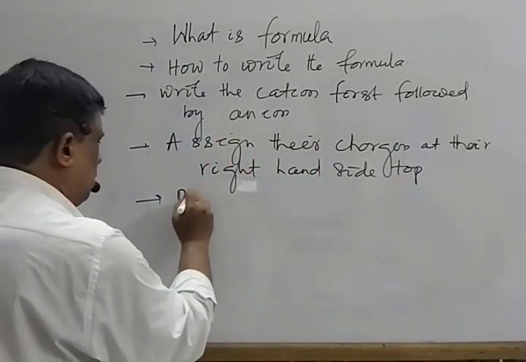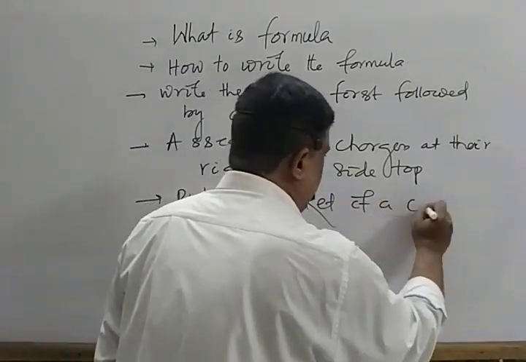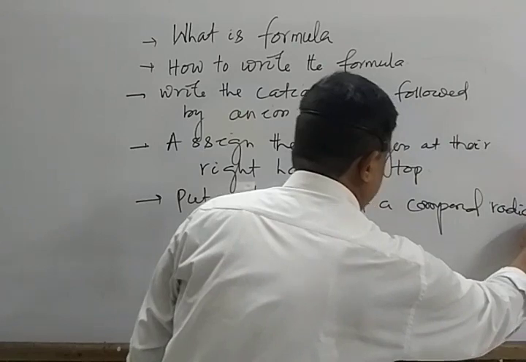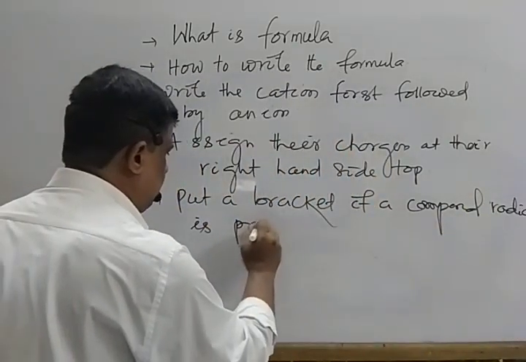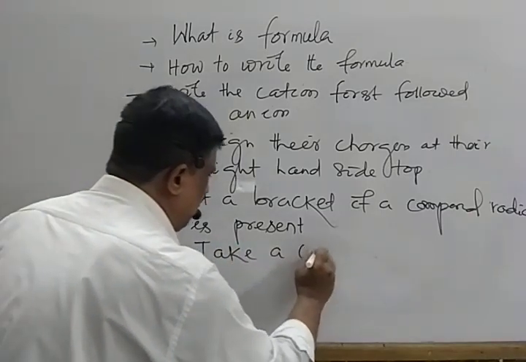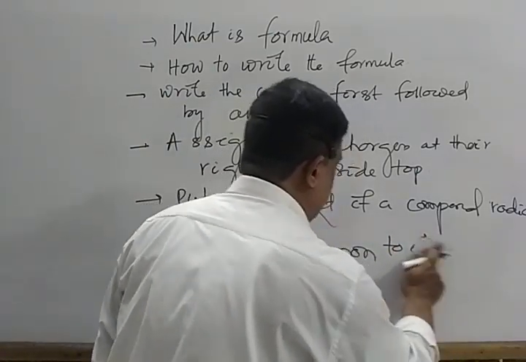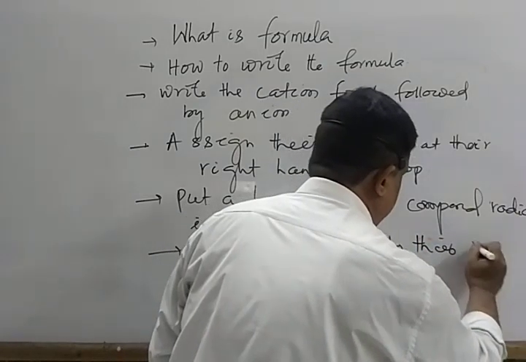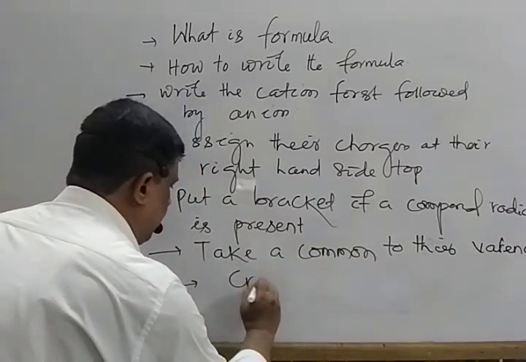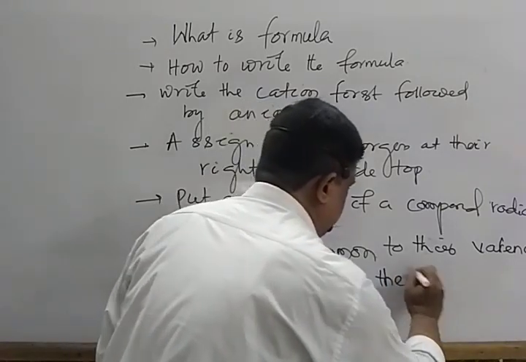Next, put a bracket if a compound radical is present. Next, take a common to their valency. Last one, cross their valency.